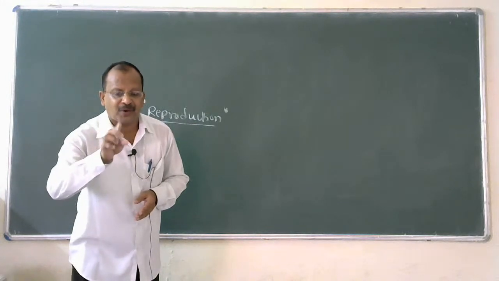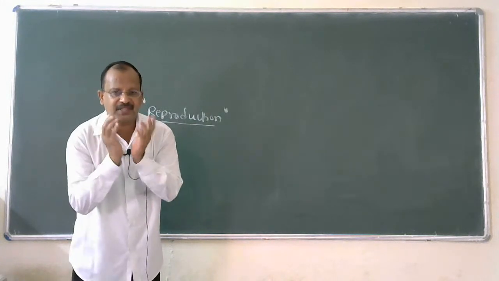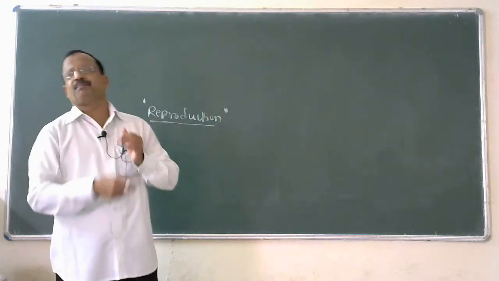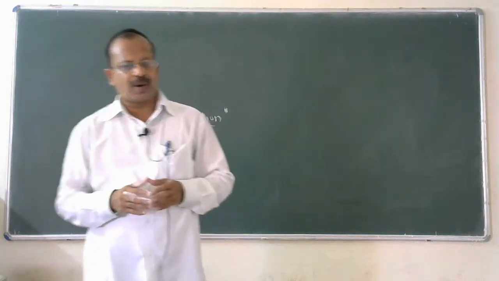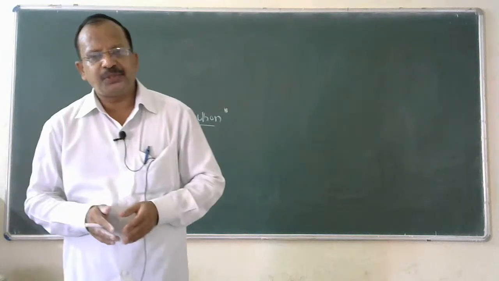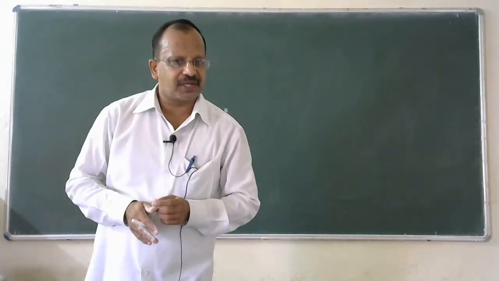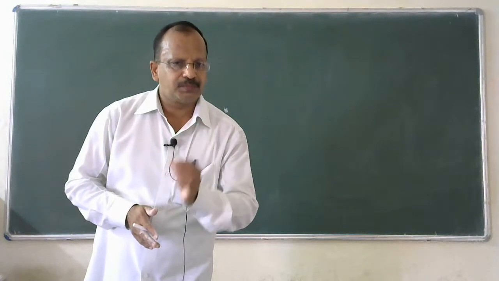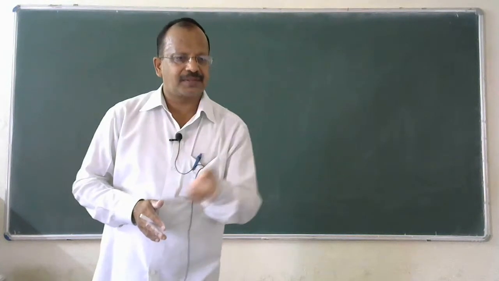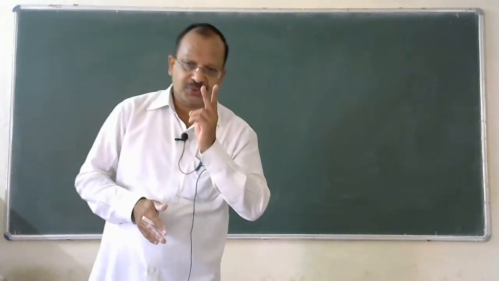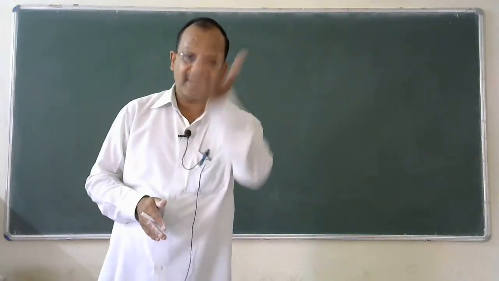This statement is not related to unicellular organisms, because in unicellular organisms there is no natural death. The parental cell will undergo division and produces two daughter cells.